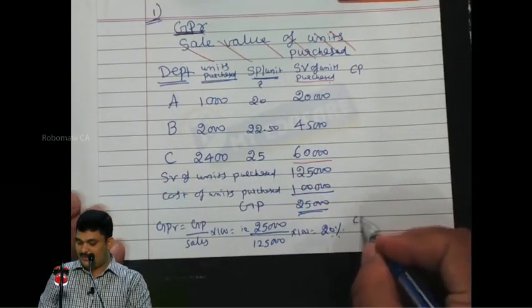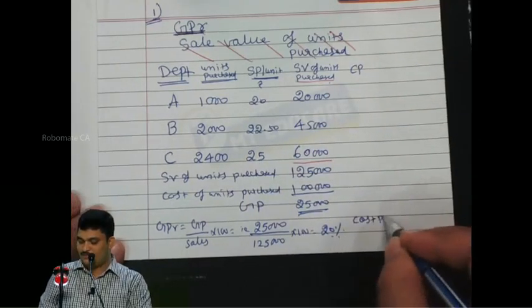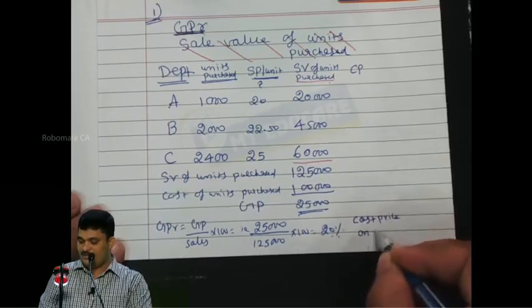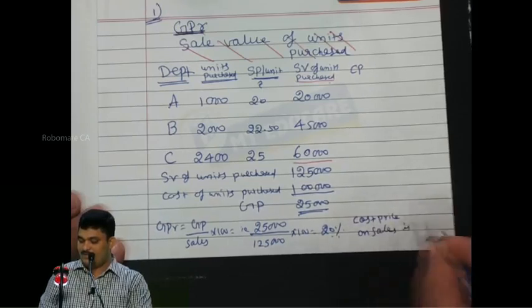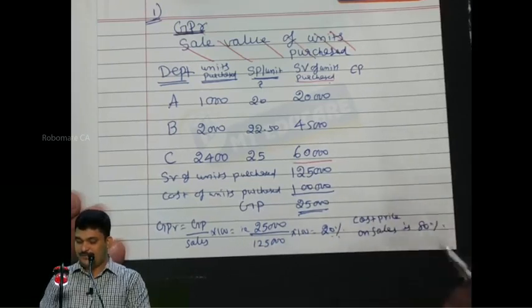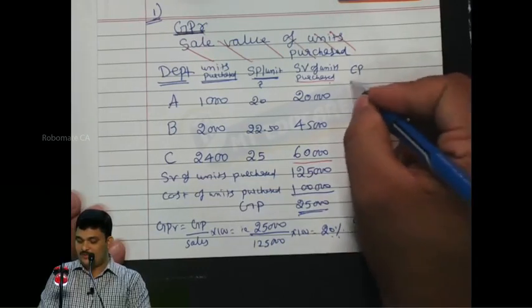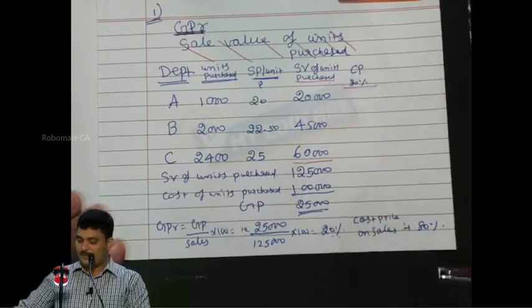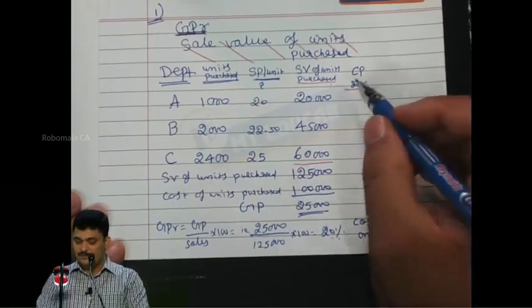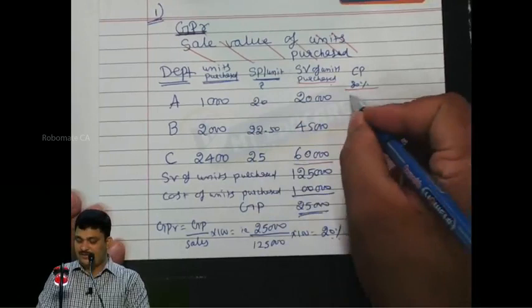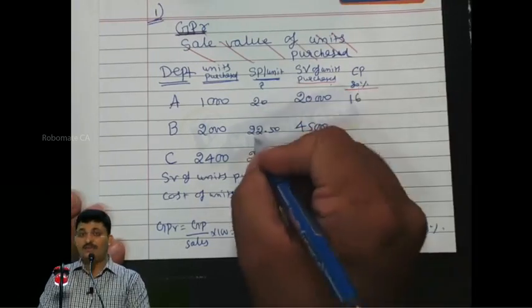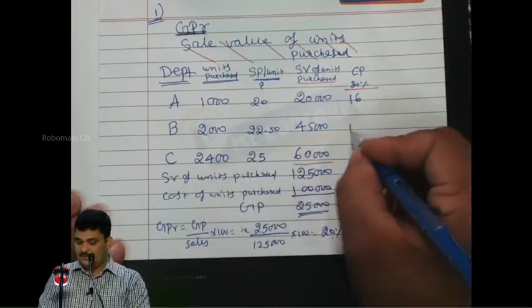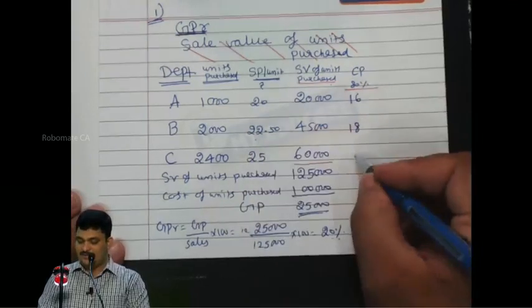Cost price on sales is 80%, so cost price is 80% of sale price. So 80% of 20, 80% of 22.5, 80% of 25.